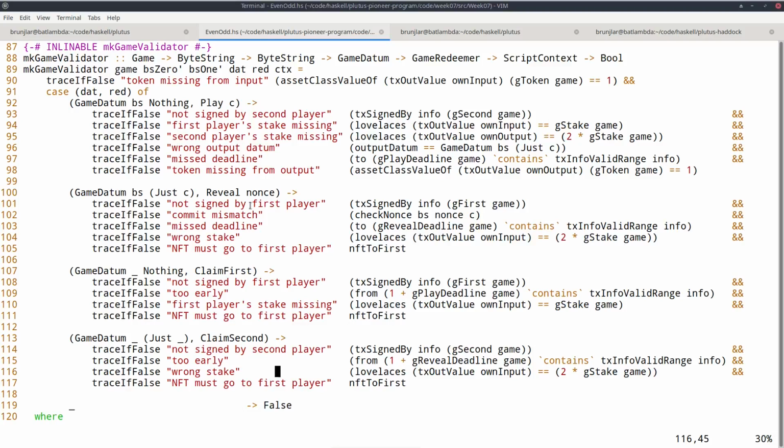We check again that the input, the consumed UTXO, has the correct stake. So in this case, both players must have provided their stake. And even though the second player has won and gets the money, the NFT must go back to the first player. And that's all legitimate transitions we can have. So in all other cases, we don't validate. We fail validation.